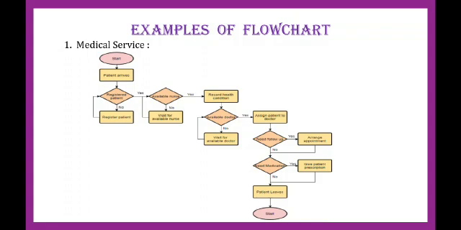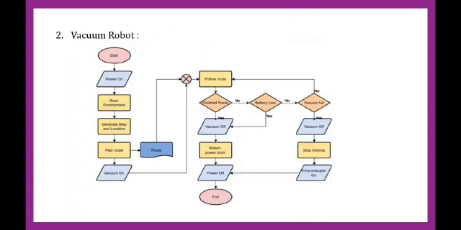After medication, if no, the patient can leave, and if yes, they give the patient a prescription, and after that the patient will leave, and the flowchart ends here. And the next example is the vacuum robot.